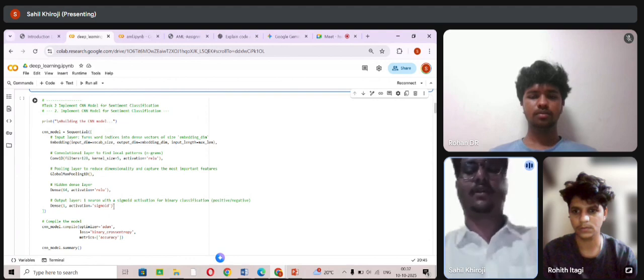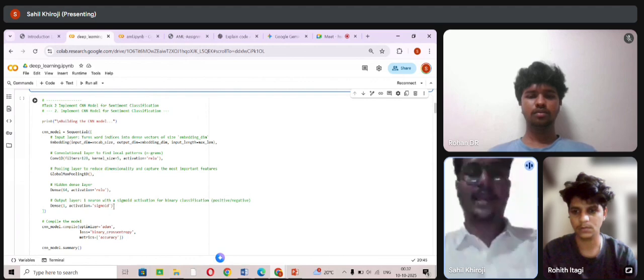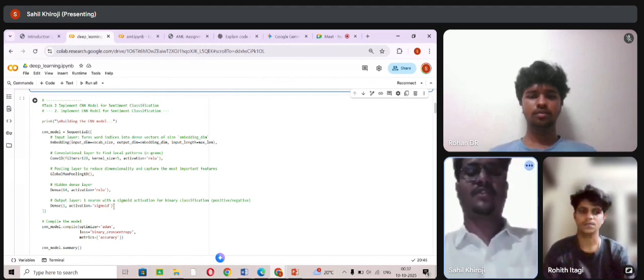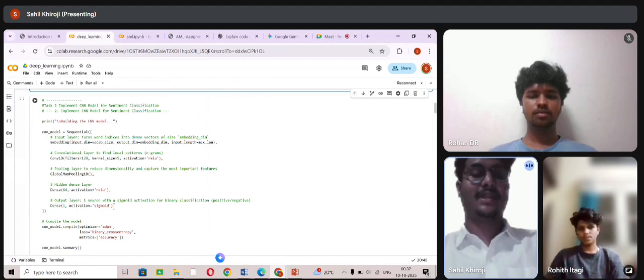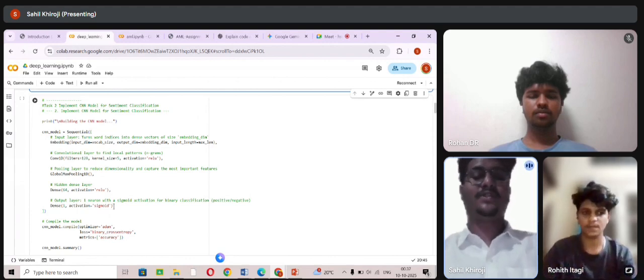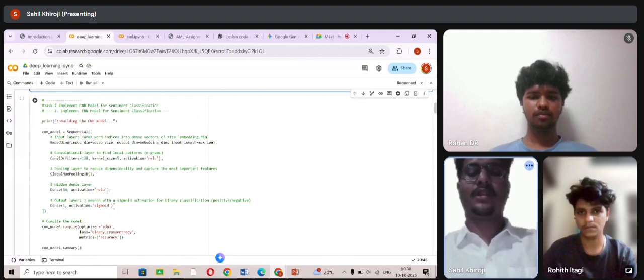A Conv1D layer scans through the sequence and detects local patterns in words, like a common phrase. And in the next line, GlobalMaxPooling1D takes the most important features from each filter, reducing the data size. And in the next line, Dense 64, which is one of the hidden layers, helps the model learn complex relationships. And in the next line, Dense 1 with activation, the output layer that gives a value between 0 and 1, or 0 for negative and 1 for positive sentiment.